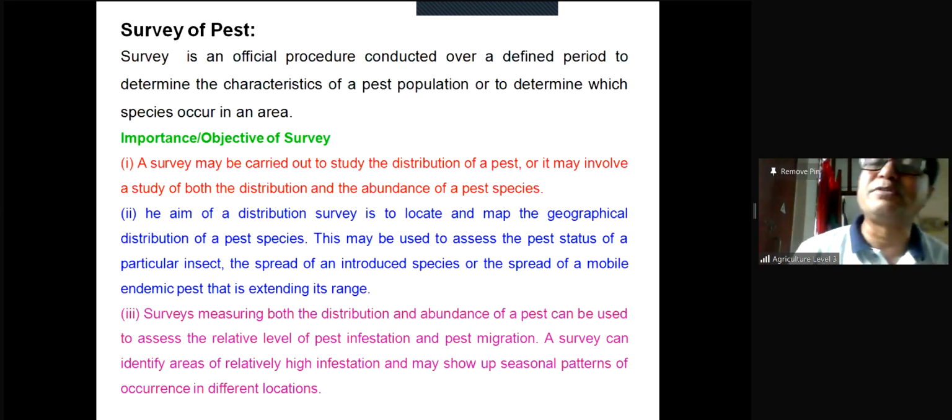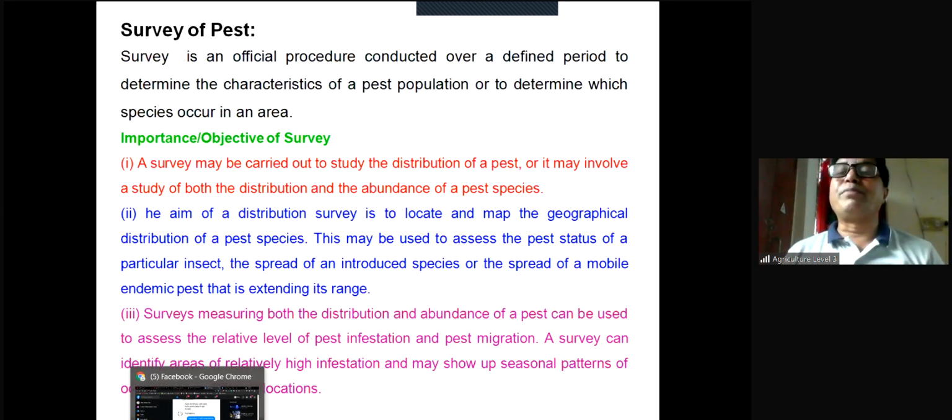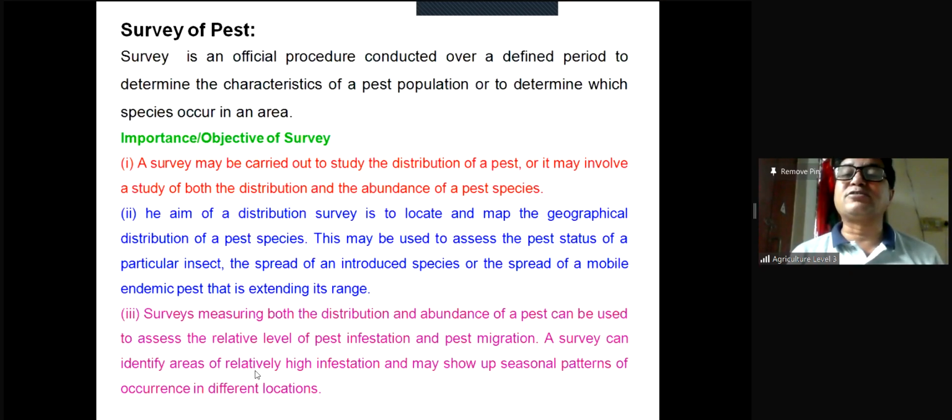How many species of insect present in a crop pest? Say for example, if we consider the rice crop, how many species right now or for a certain period of time are present in that particular rice field? To take the data all about these in an official procedure is the survey of insect pest.